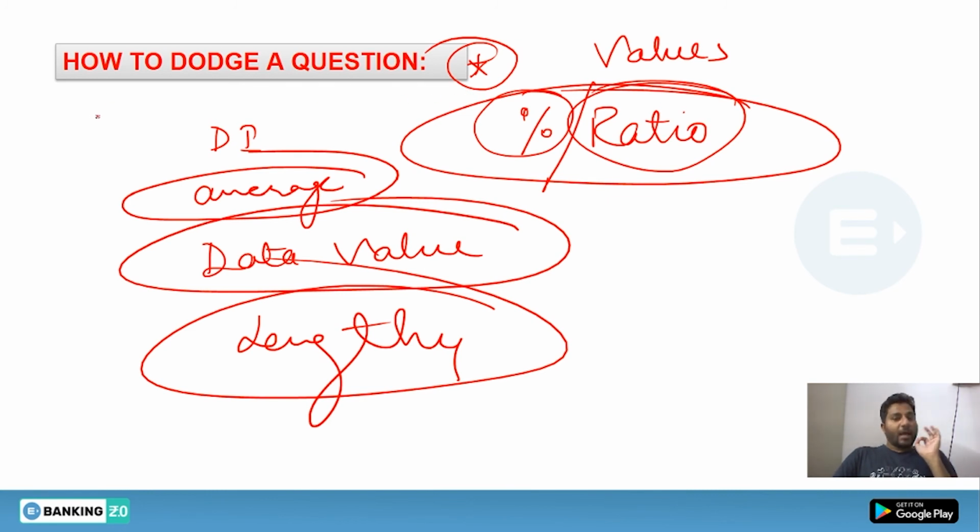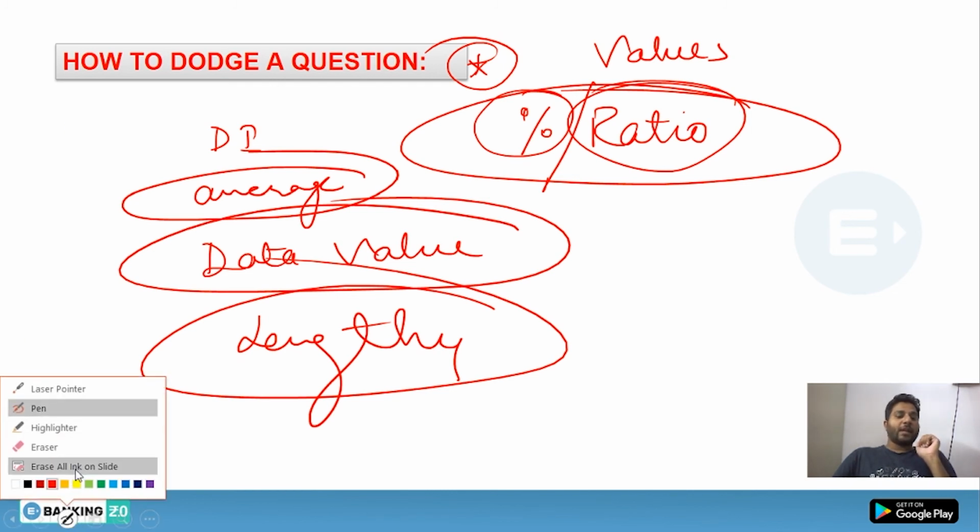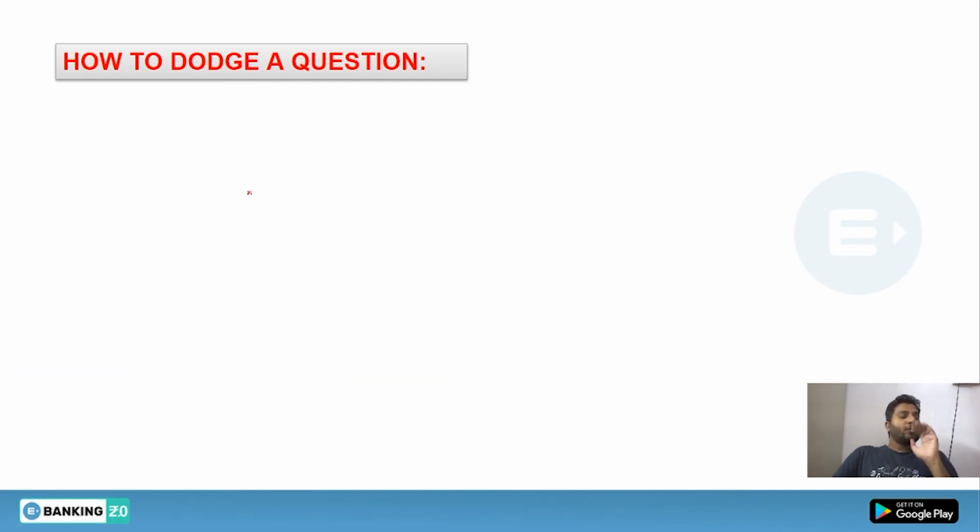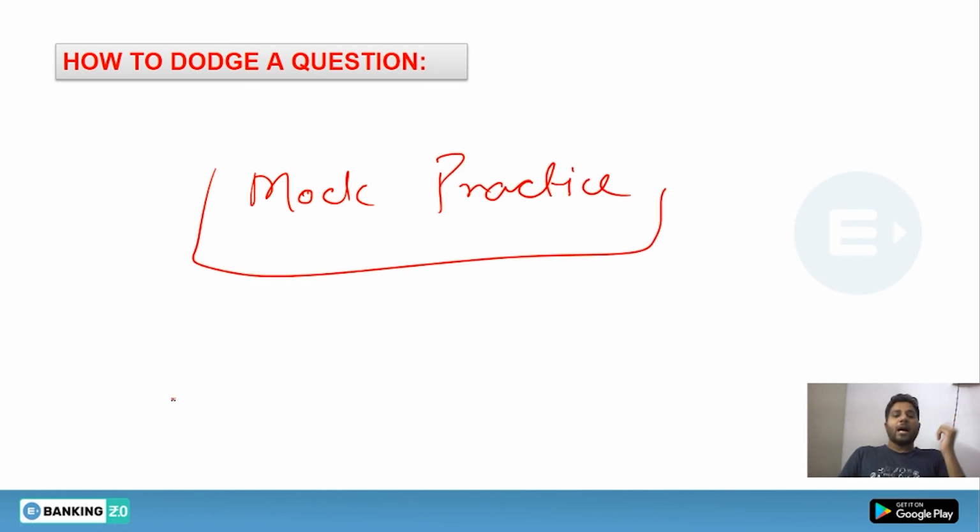So you have to look at it very quickly. And how can you know which question you should leave and which question you should attempt? Your mock practice will guide you. Mock practice is a very important thing. Let's say you are practicing a mock in the morning, and you find that some questions you are not able to attempt within time.